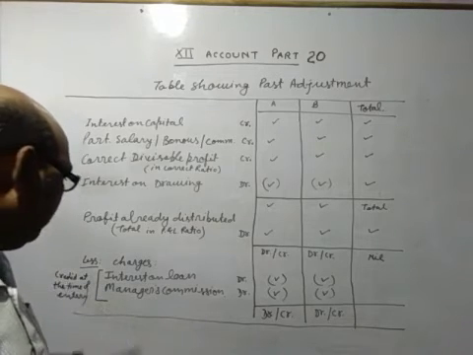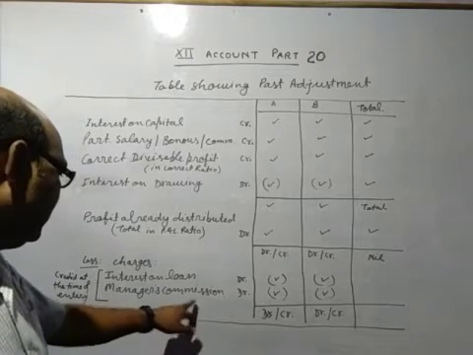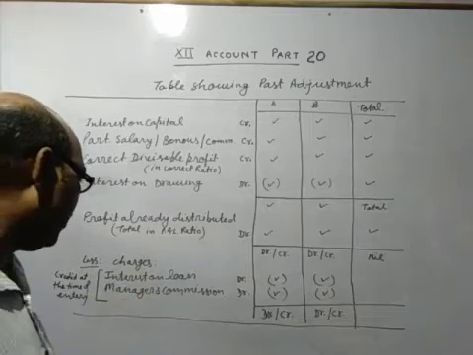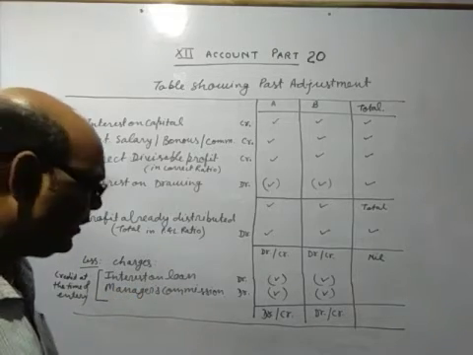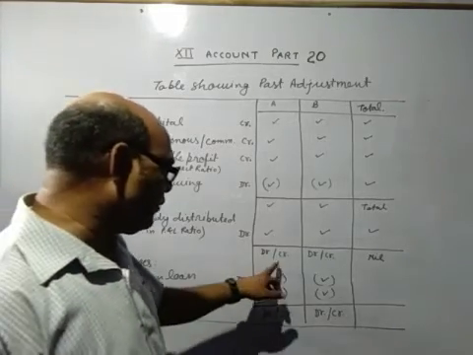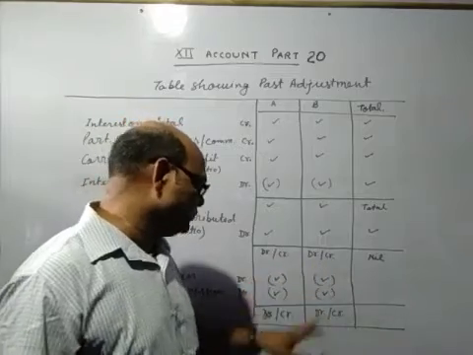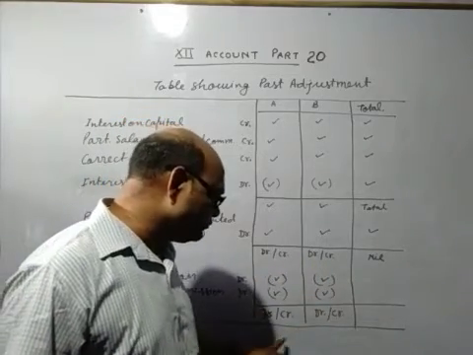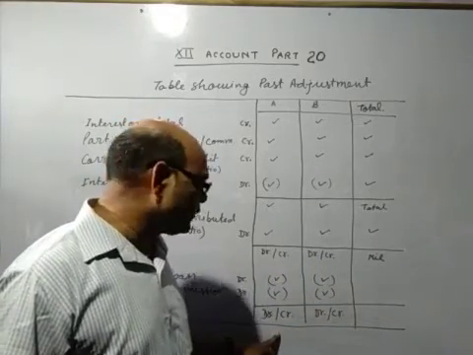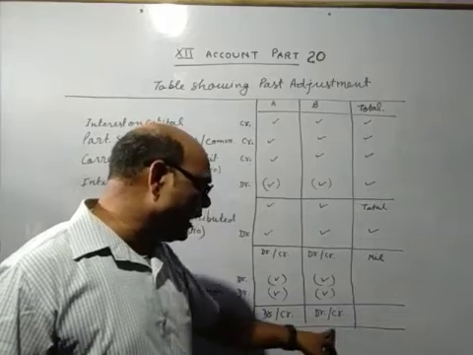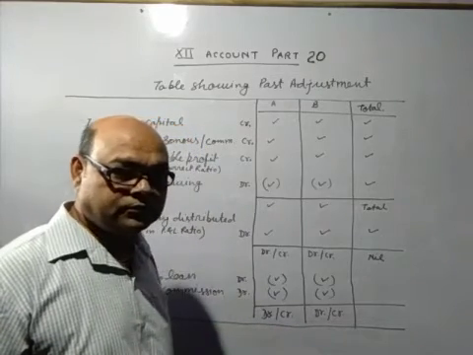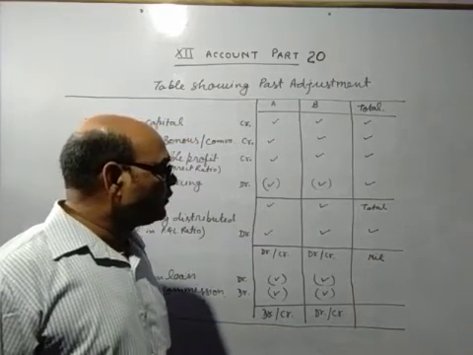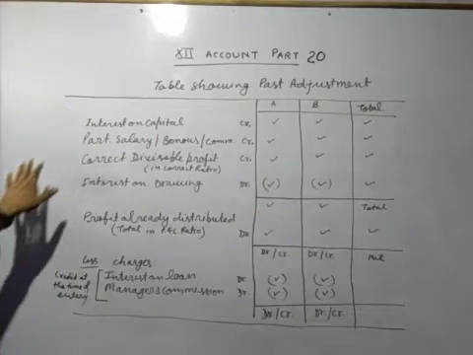So when you pass the single entry, at that time this interest on loan account will be credited, manager commission will be credited, and whatever the result has come of the partners column, that will also be debit and credit. So this is the overall past adjustment.